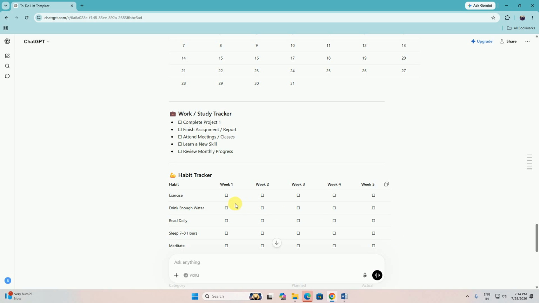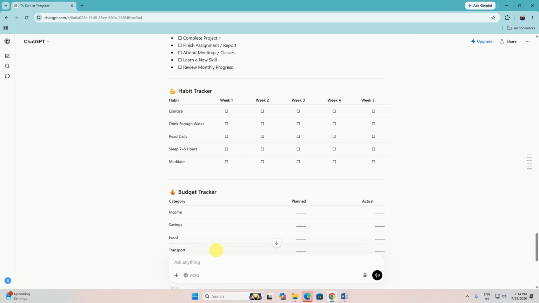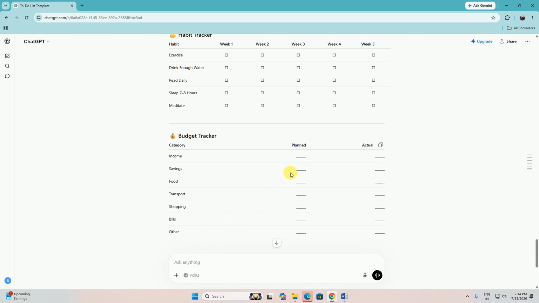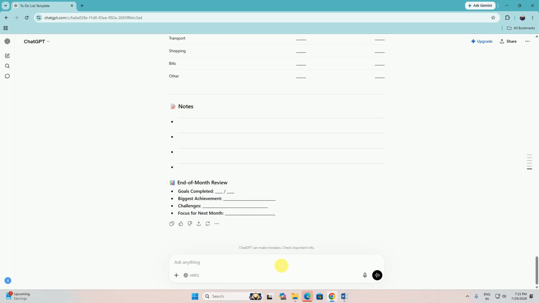Habits: exercise weekly, second week, third week, fourth week, fifth week, drink enough water, read daily, sleep 7 to 8 hours, meditation, budgeting. Category plan: income first, savings second, food third, fourth transport, shopping, bills, others. Notes and end of the month review: goals completed or not, biggest achievement this month, challenges this month, focus on next month.